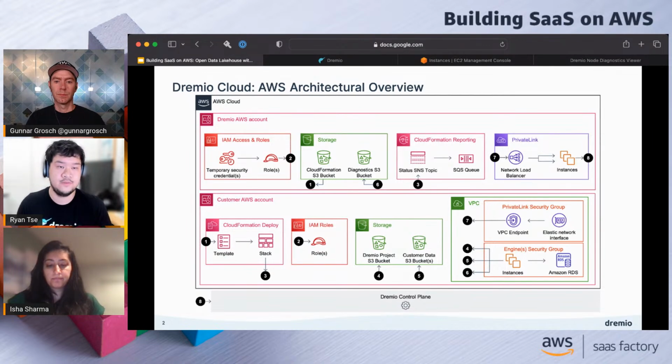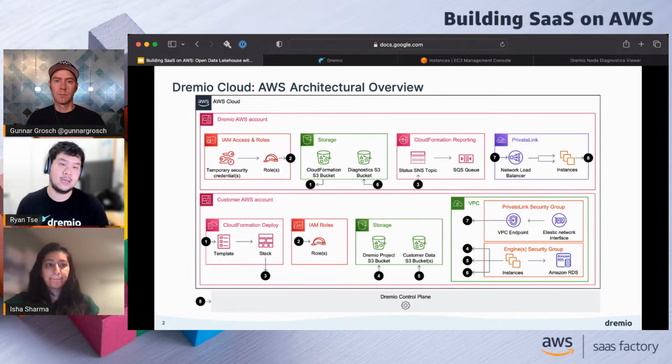Here with this VPC, we can see that we have two security groups that we create. One is this private link security group. The private link security group is a way for Dremio Cloud to talk back to the Dremio Cloud control plane. What it consists of is a VPC endpoint, and the VPC endpoint is expressed as ENIs within the customer account.